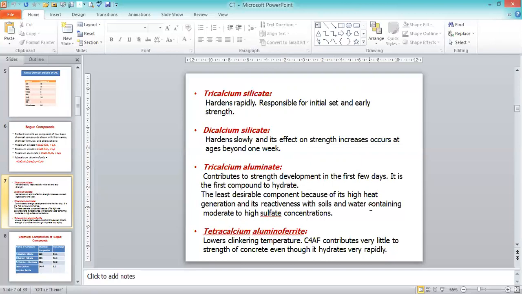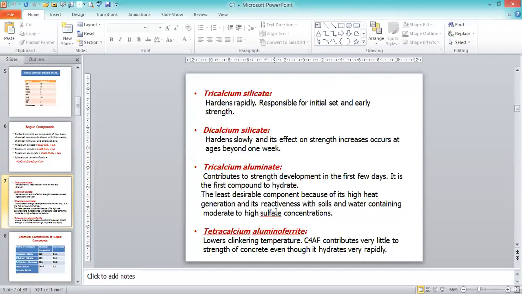Then tricalcium aluminate contributes to strength development in the first few days. It is the first compound to hydrate. It is the least desirable component because of its high heat of hydration and its reactivity with soils and water containing moderate to high sulfate concentrations.